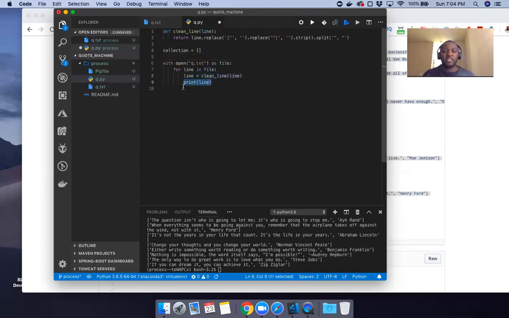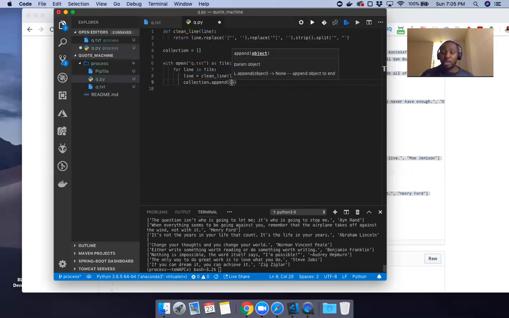Every time we've got a line, which is the quotation and the author, I put it in the collection, and the collection is going to be a collection of objects with author and quotes. So here I'm going to say collection, and then I'm going to append to it. That's putting things in that collection.